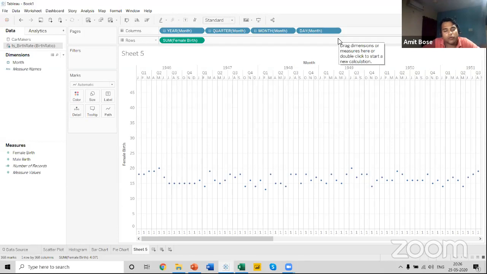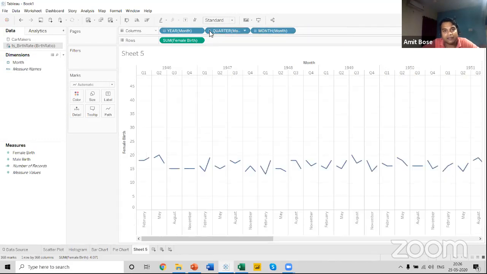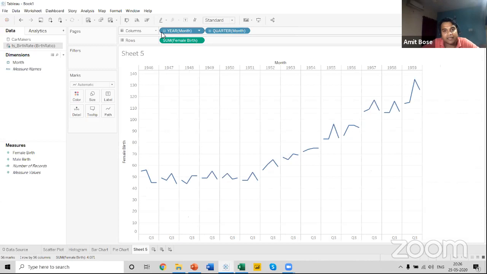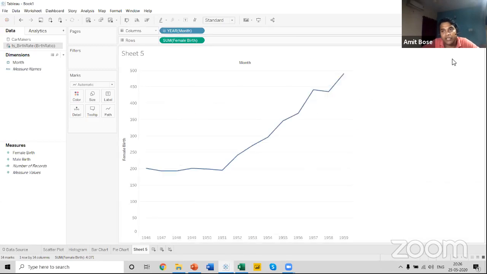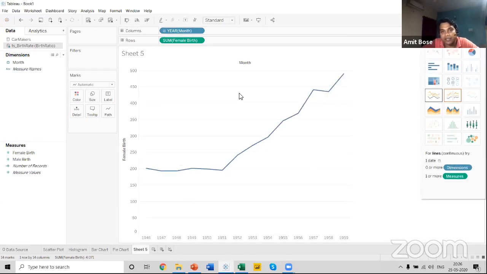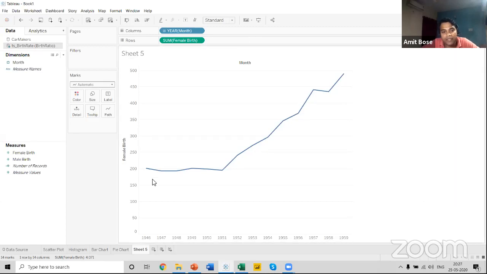Now slowly we are moving to the advanced visualization level from this example. I am trying to explain what happens when we include a date element in our data set. So we are using a discrete line chart. This trend is showing a year on year trend.